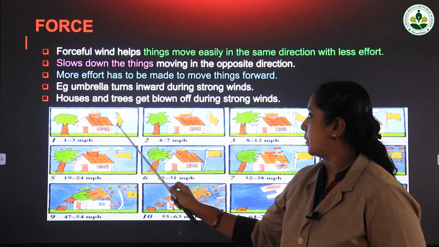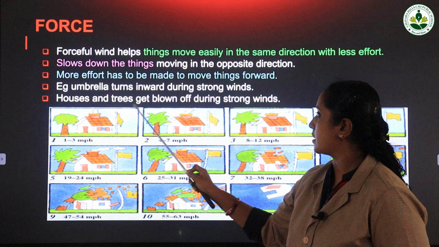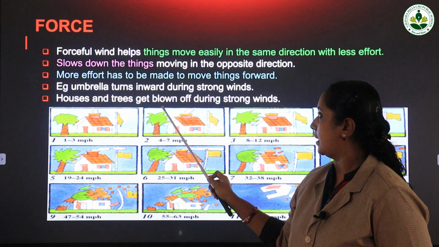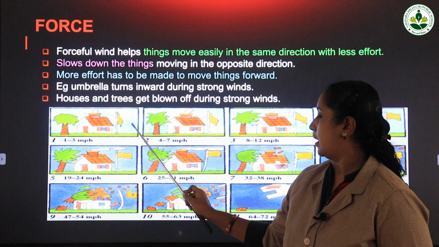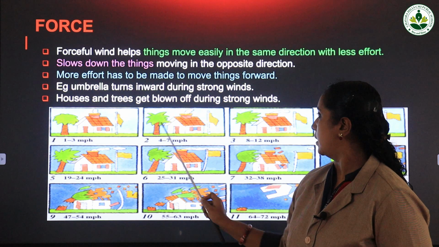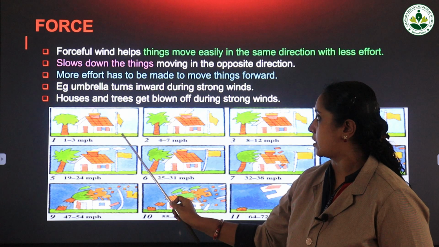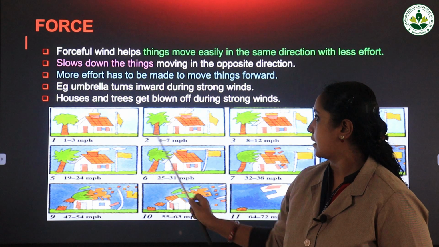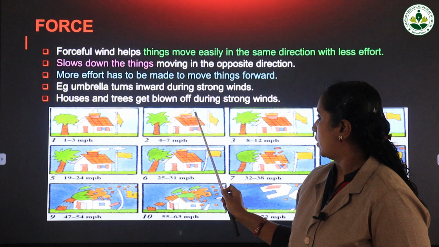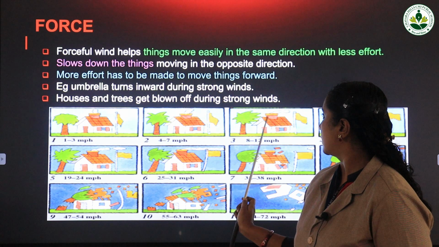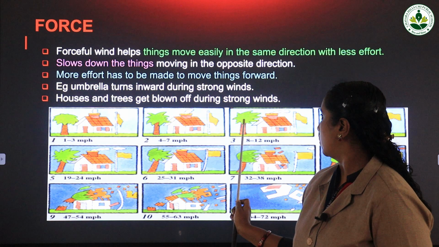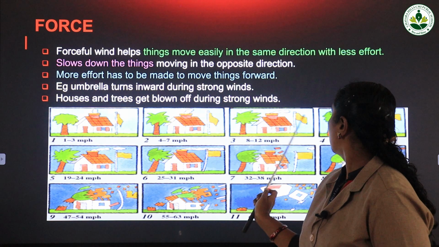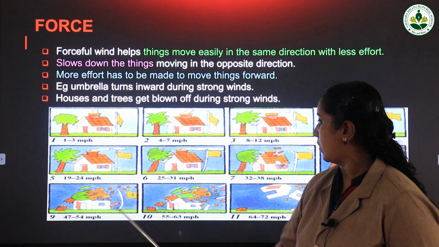Now here in this picture you can see that there are houses and trees that get blown off during strong winds. See the picture here, and the house is shown in different sections. The first one is like this. Second one, again, what happens? The smoke is moving. Again in the third picture you can see that the leaves of the tree move in another direction. The smoke is again moving, and coming to the last one, what happens here?